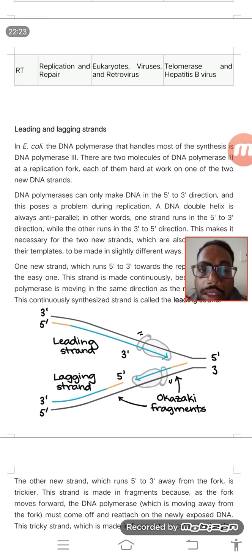So when synthesis is taking place on one strand, the alternative anti-parallel strand also has the same synthesis. But on that strand, the 5' to 3' synthesis is not in a continuous manner.